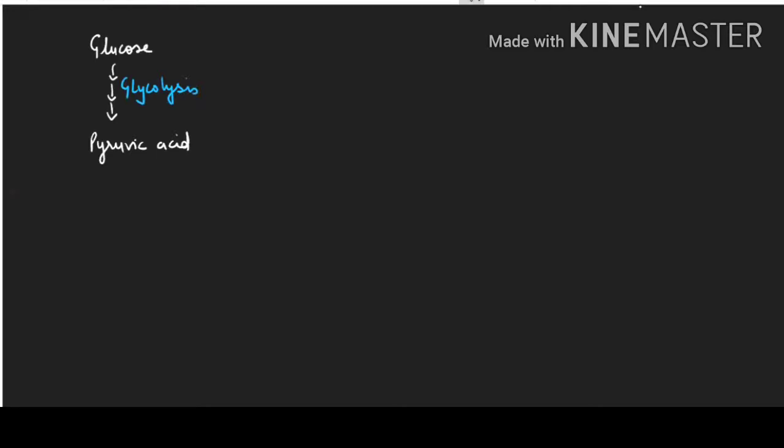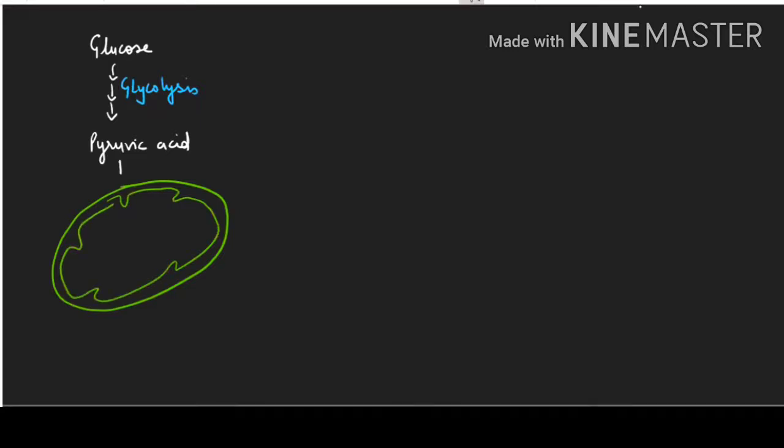Now, in case of aerobic respiration, this pyruvic acid will enter inside the mitochondria. So this is the mitochondria. Inside the mitochondria, the pyruvic acid will be broken down to form acetyl coenzyme, which is going for the TCA cycle. So this pathway is known as the link reaction.